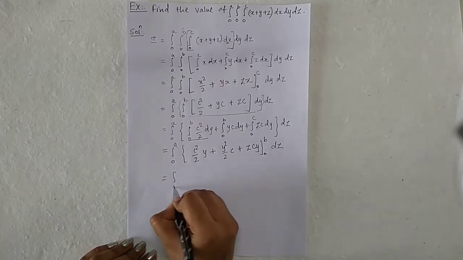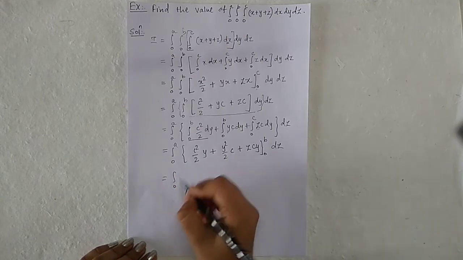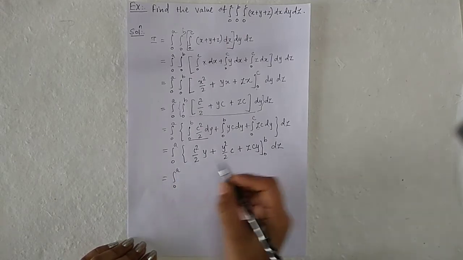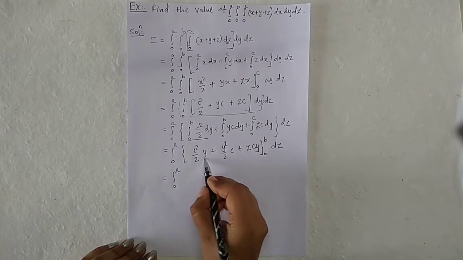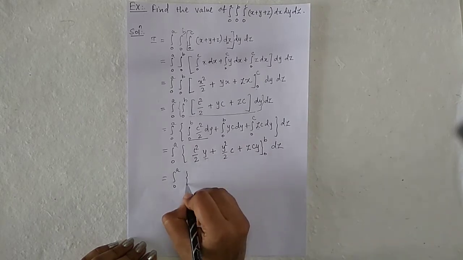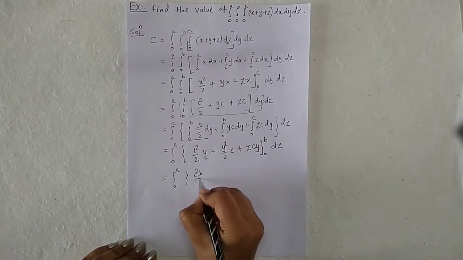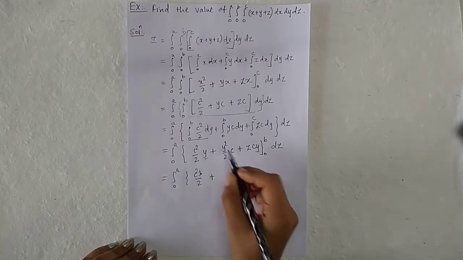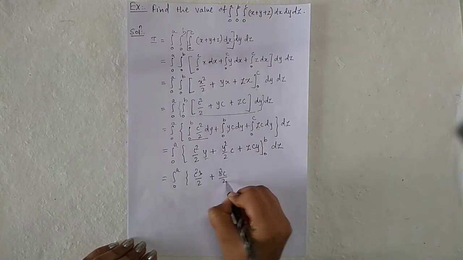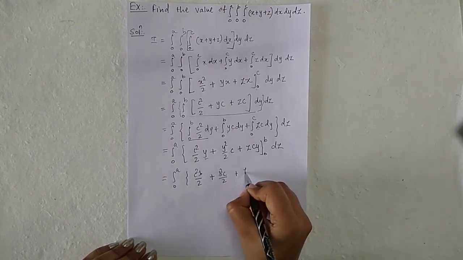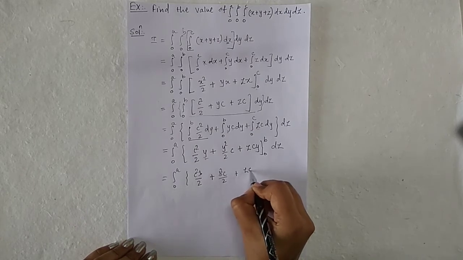Put the limit, so integration 0 to a, put y is equal to b. So c square b divided by 2 plus b square c by 2 plus z c b.